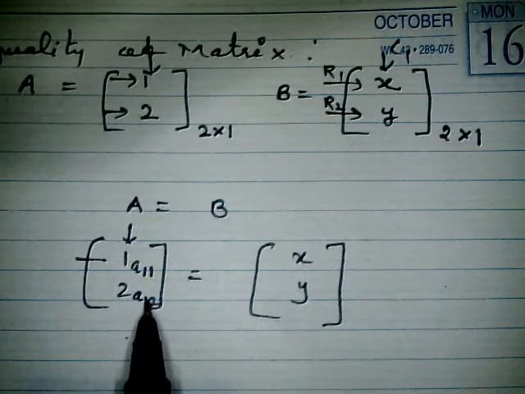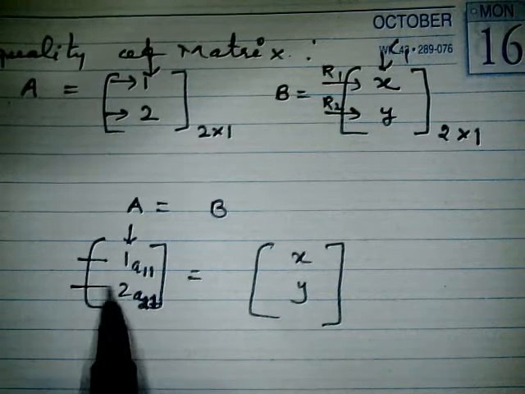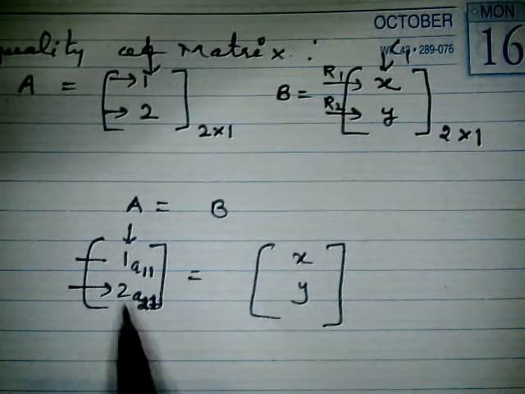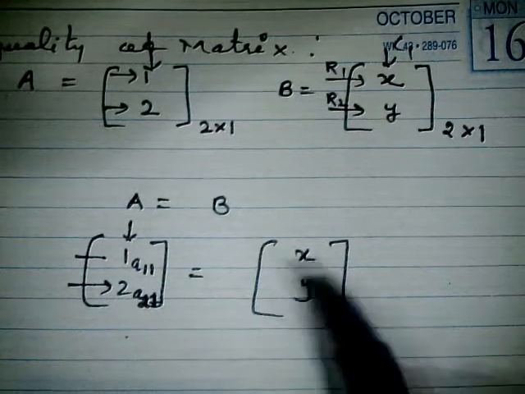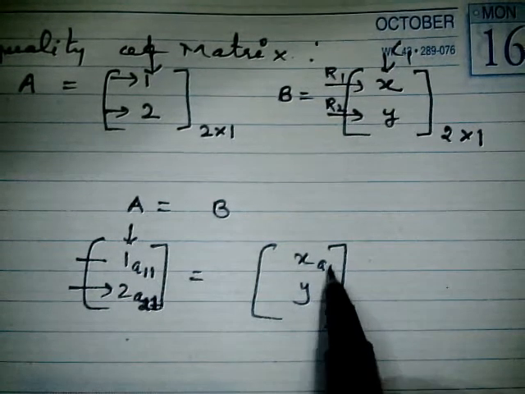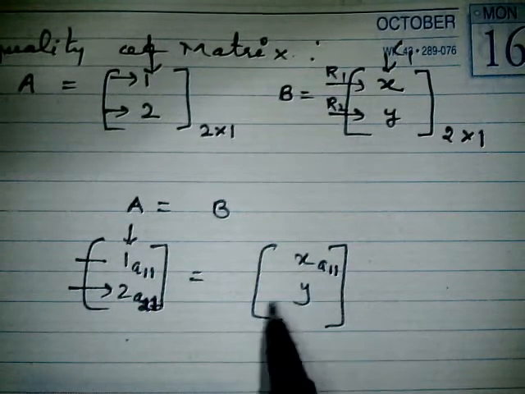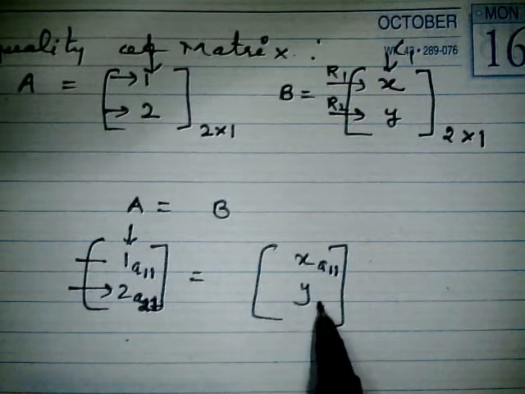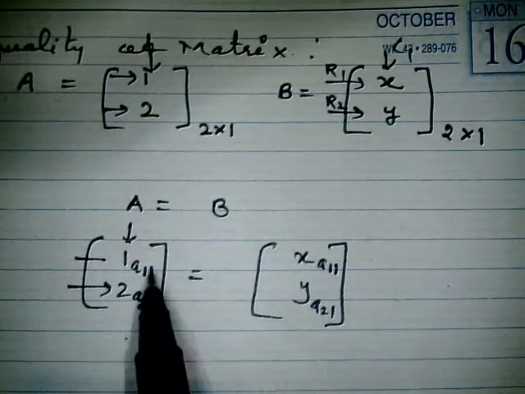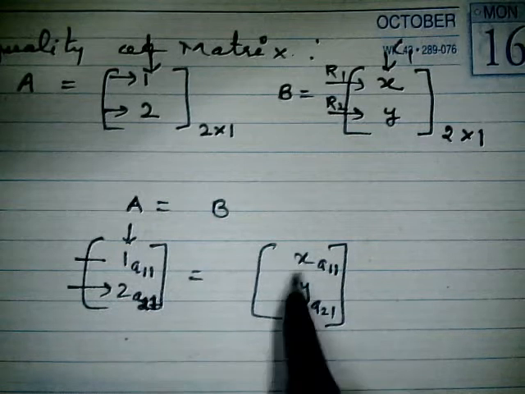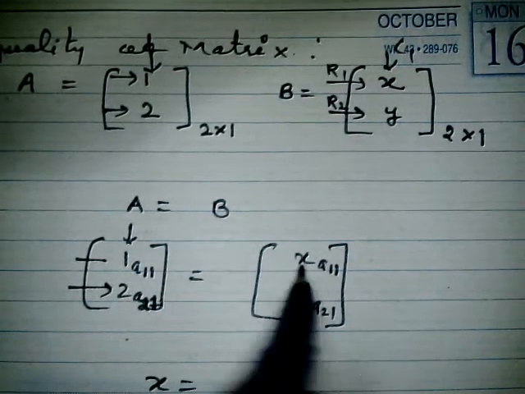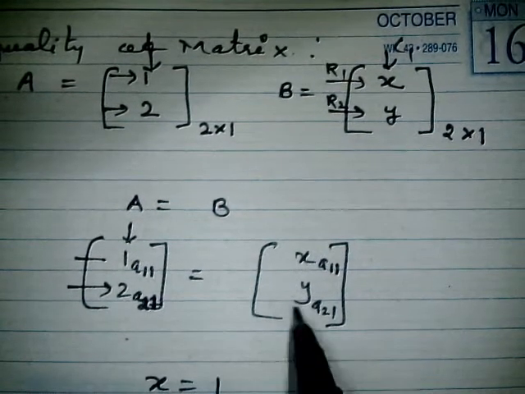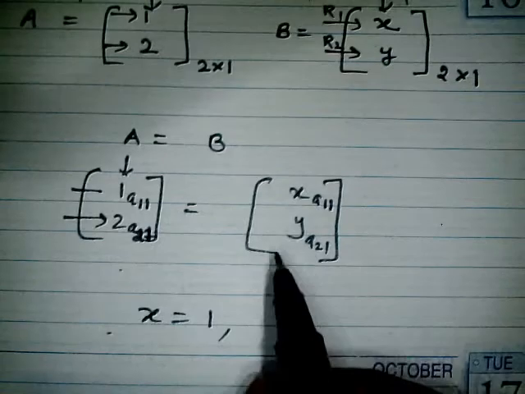This is second row and first column, so it is 2 1. Similarly over here, this one is first row first column and this is second row first column, so 2 1. The corresponding elements of the same place will be equal. So x equals 1, and comparing y, what is present over here? So y equals 2.